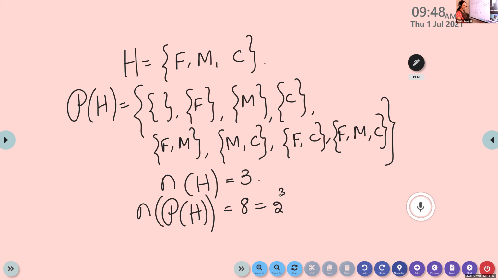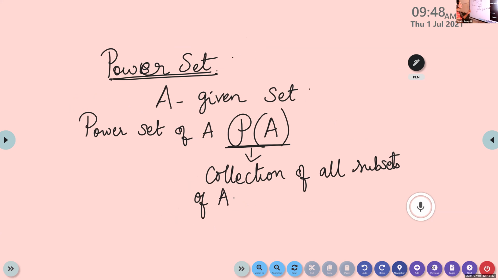Finished? Now look at the definition again. What is a power set? If A is a given set, then the power set of A is denoted by P of A. What is P of A? It is the collection of all subsets of A. Write this down as a note. This will be asked for a 1 mark question.